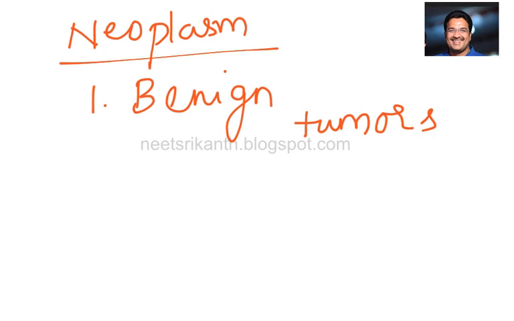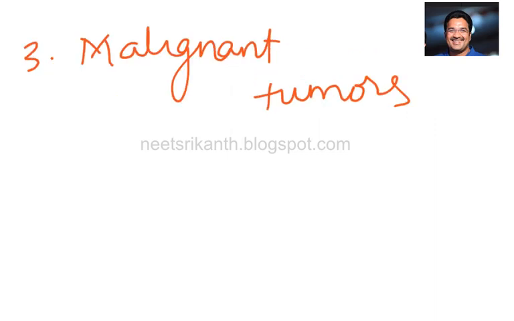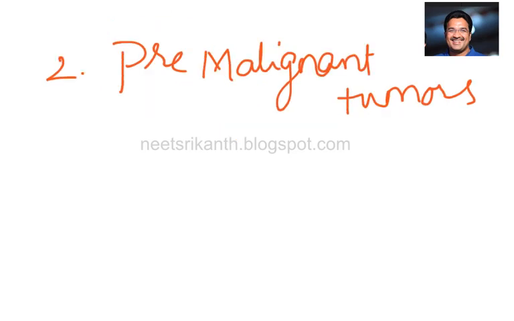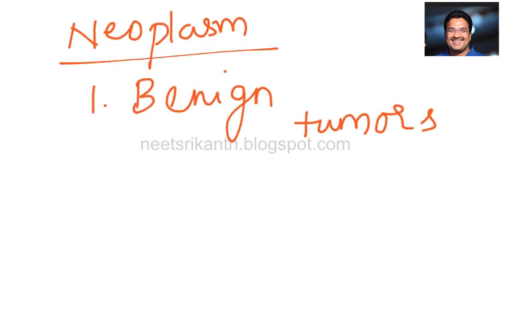Neoplasms or tumors are of 3 types. Number 1, benign tumors. Number 2, pre-malignant tumors. Number 3, malignant tumors. Let us see one after another. Number 1, benign tumors.